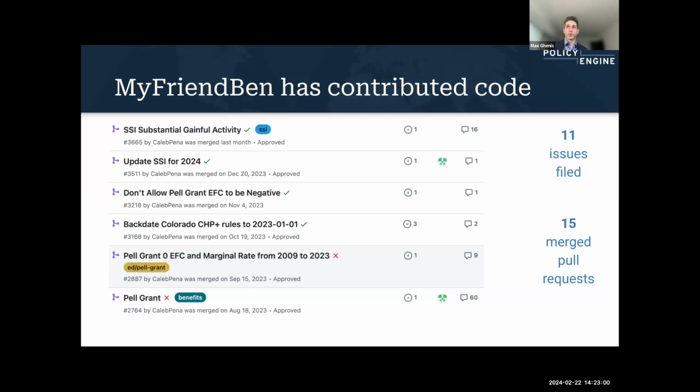So because it's all open source, he's gone in on his own volition, filed issues showing where there's opportunity to improve, expand to new programs, or expand the logic. And he's actually made even more pull requests. So this is actually changes that go into the software than he's even filed. So he's taken issues that other people have filed, said this would be a great enhancement to PolicyEngine, which then feeds into My Friend Ben. And he's made that code work for us. And now all of our users benefit from that change.